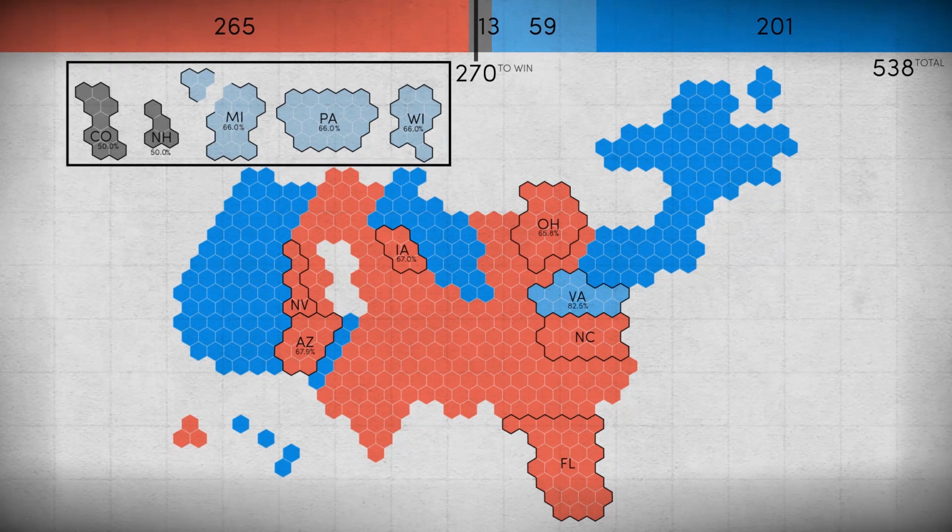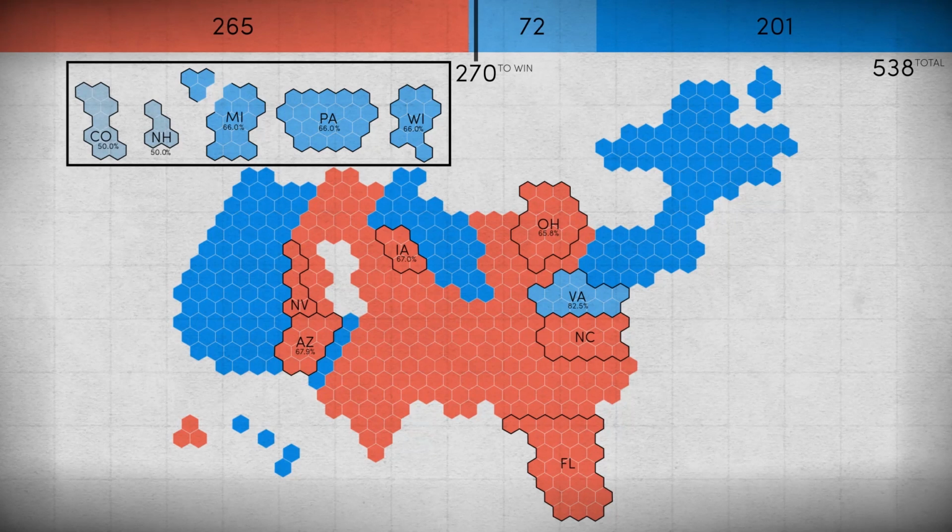Under this model, the most likely of the light blue states to flip red are New Hampshire and Colorado. If Trump wins Colorado, he has 274 votes and he would win. If Trump wins New Hampshire, both candidates will have 269 votes and the general election is effectively cancelled. Then a new election is held where each state gets 1 vote and the state legislatures decide who to cast that vote for. Since 31 of the 50 state legislatures are Republican, Trump would still win. But if Trump can't win over Colorado or New Hampshire, he probably can't win in Michigan, Pennsylvania or Wisconsin either, and Clinton will have won.